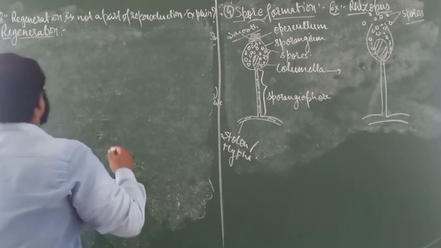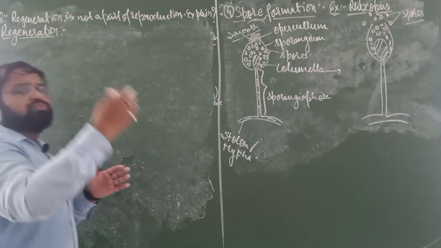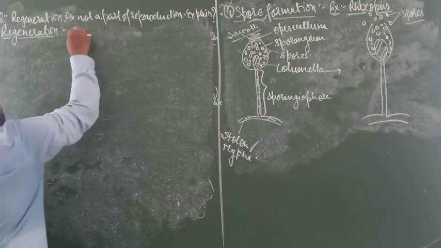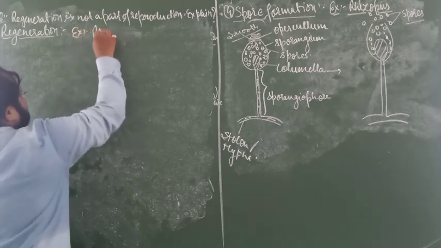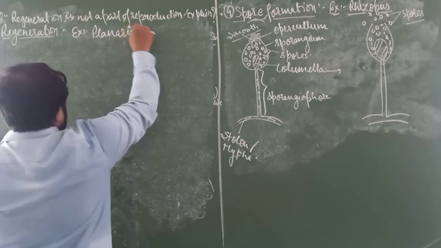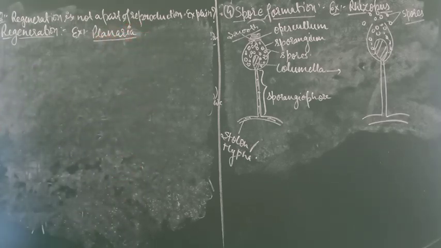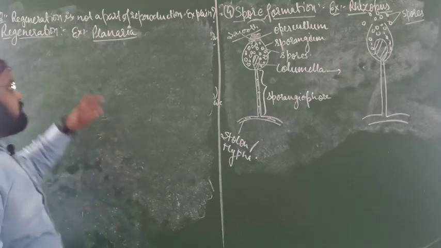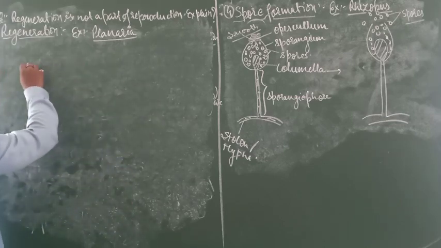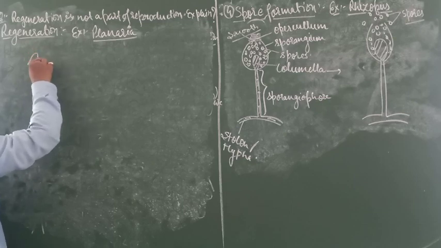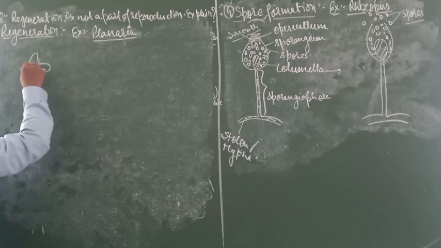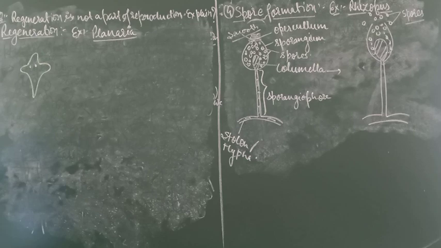Regeneration, as it is named: re means again, generate means produce. The best example is planaria. You have already learned about planaria in class 9, where you studied platyhelminthes. The best example is planaria. If you see the diagram of planaria, this one is the diagram of planaria.